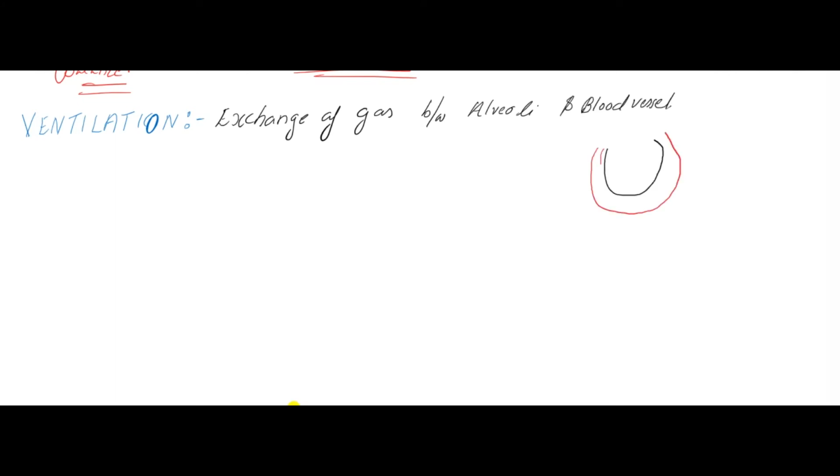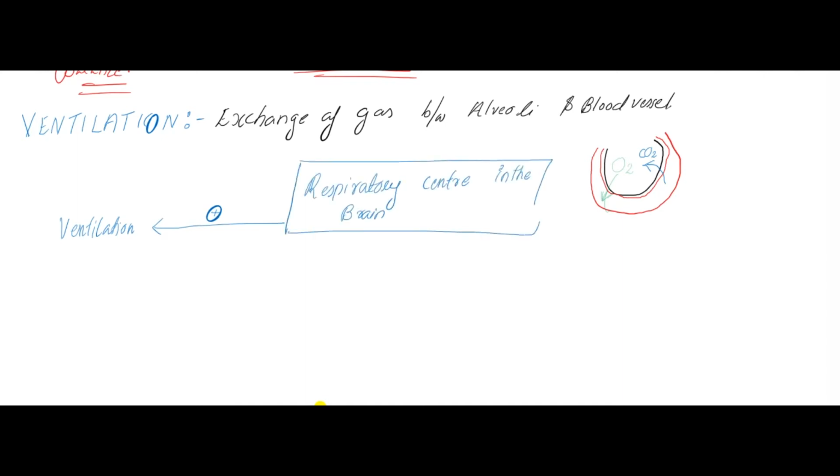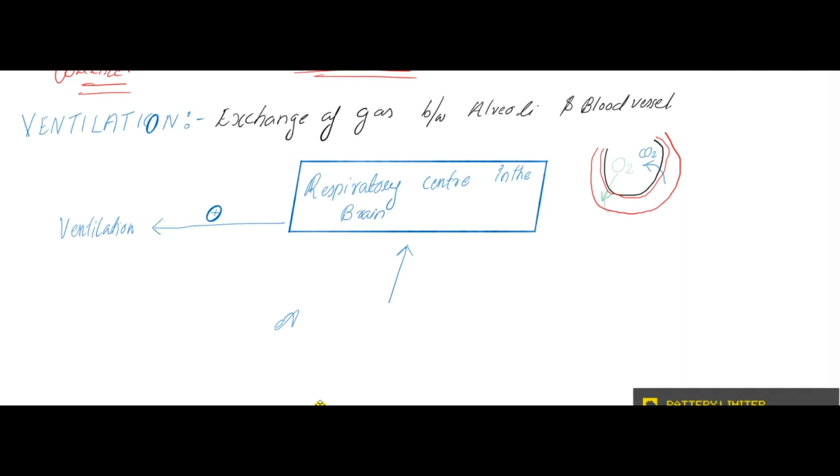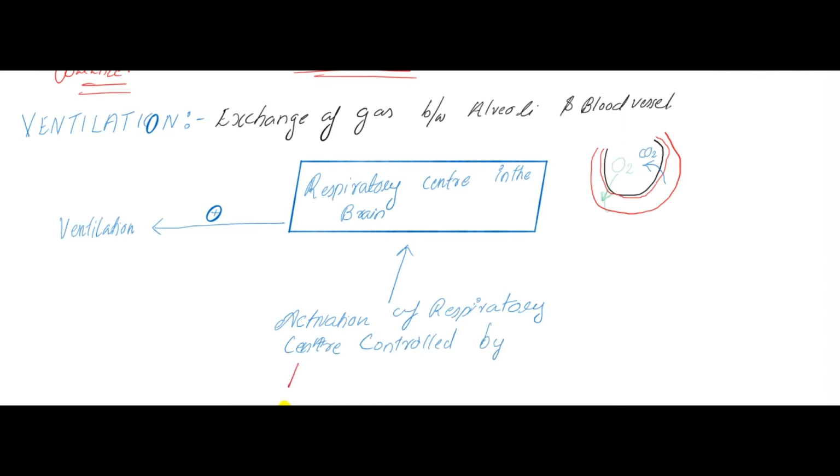Ventilation, the term means exchange of gas between alveoli and blood vessel. I am drawing alveoli and blood vessel, with oxygen transfer and carbon dioxide moving into the alveoli. Ventilation is activated by the respiratory center in the brain. Activation of the respiratory center is regulated, or controlled, by the partial pressure of carbon dioxide in the blood. Respiratory center is activated by PCO2.